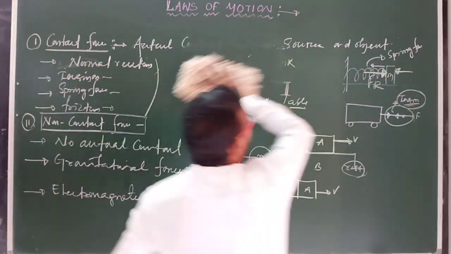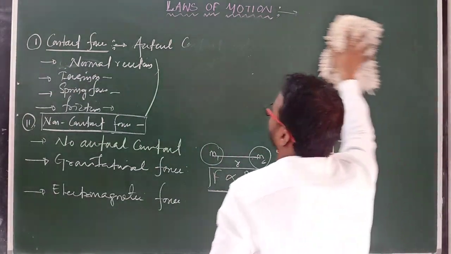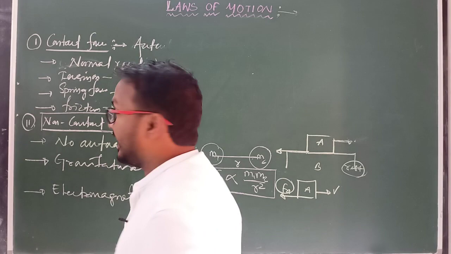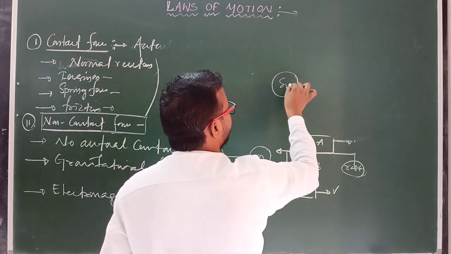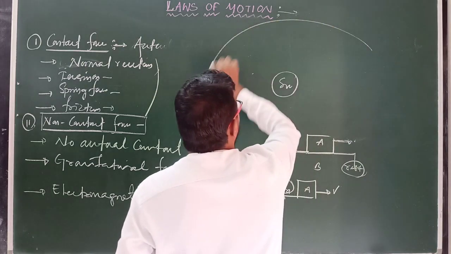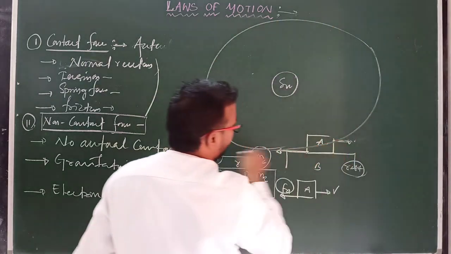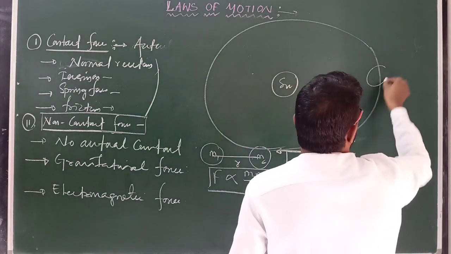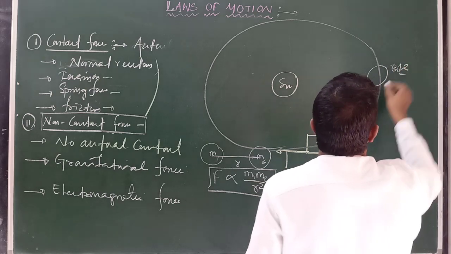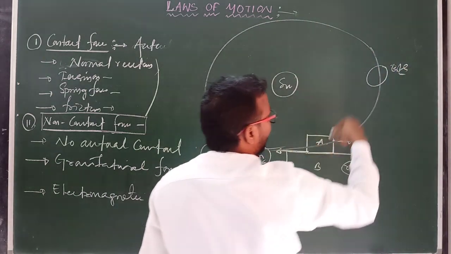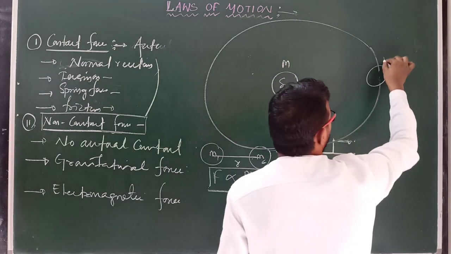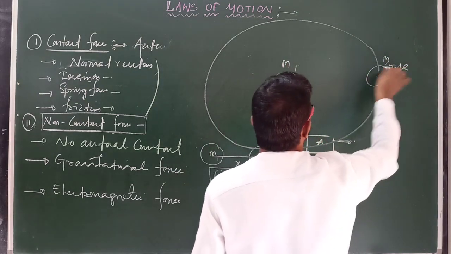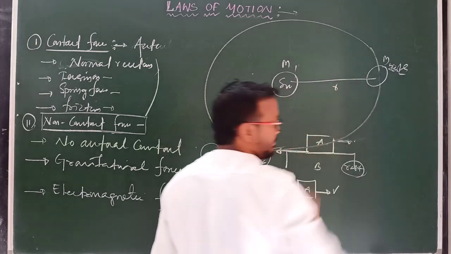Clear? So if we take another example, the earth revolves around the sun. Suppose this point is the sun, and this is the path of the earth, and it revolves around the sun. The sun possesses some mass and the earth also possesses some mass, suppose m1 and m2, and there is a separation between them, suppose r.